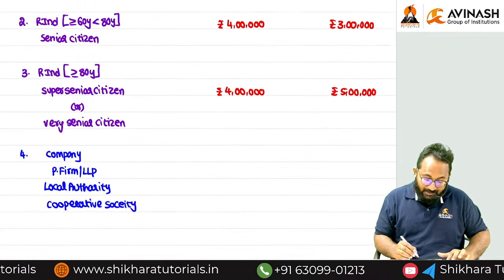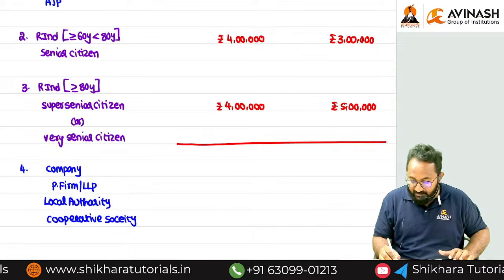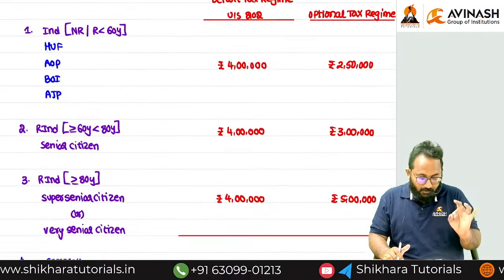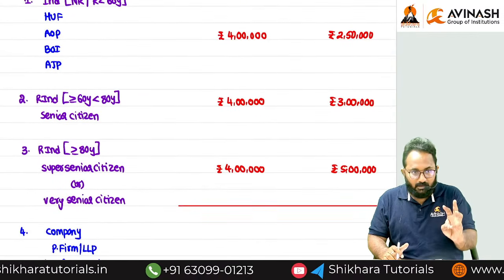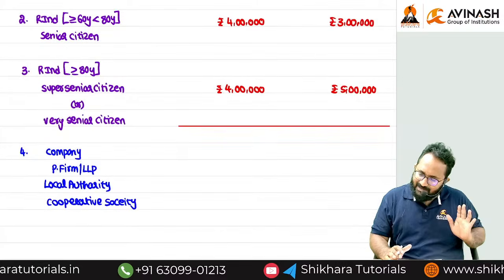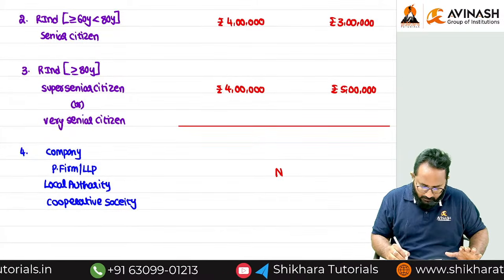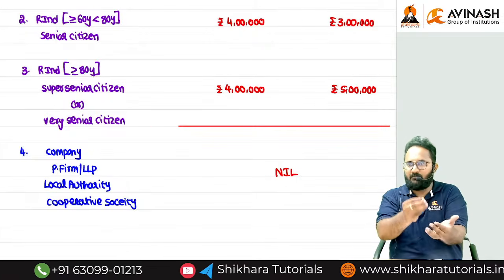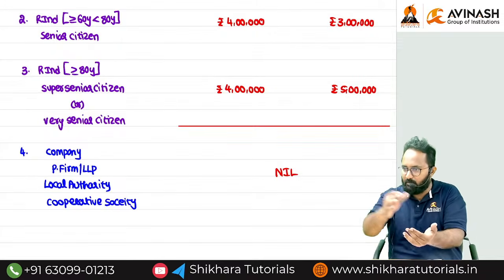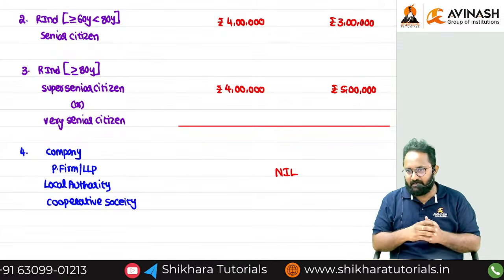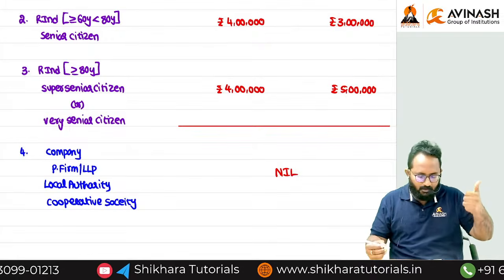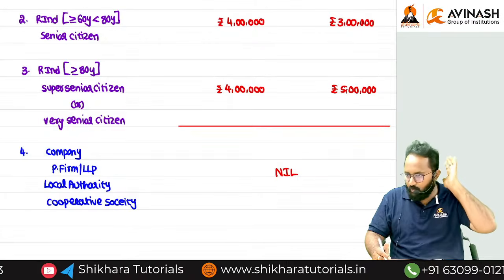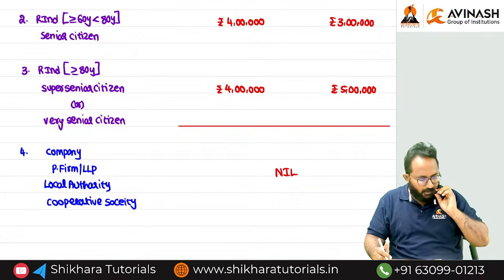Now, who can follow this default tax regime as well as optional? Individual, HUF, AOP, BOI, AJP. But the remaining others don't have any basic exemption limit. If they earn even 1,000 or 2,000 rupees, they are required to pay the tax. There is no basic exemption limit for company, partnership firm, LLP, local authority, cooperative society. Are you clear up to now?